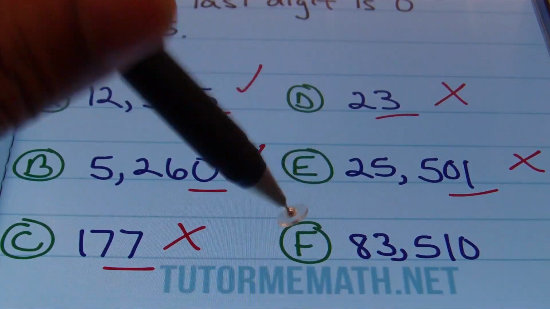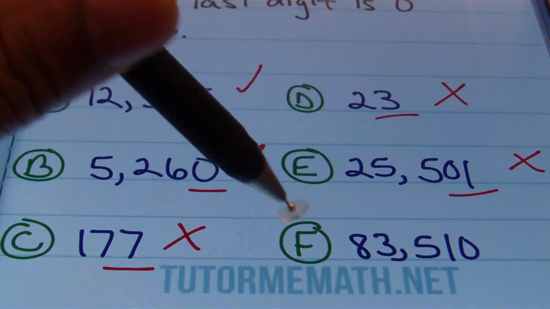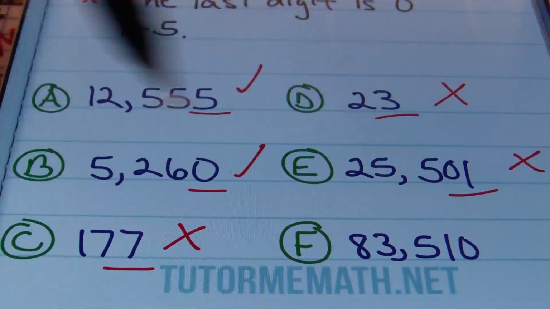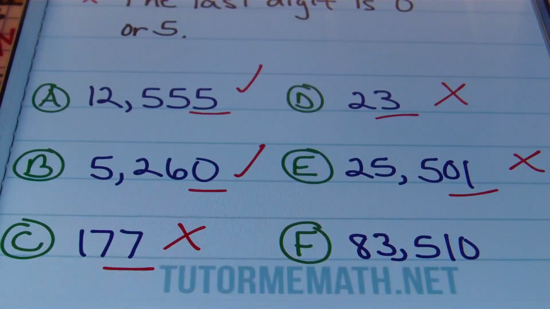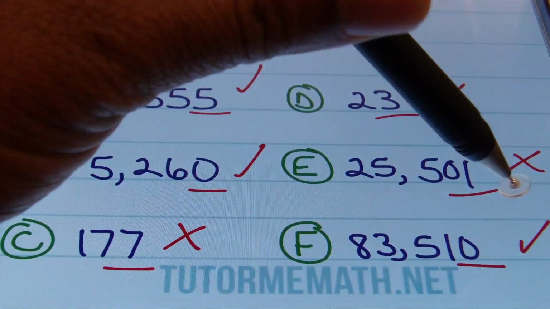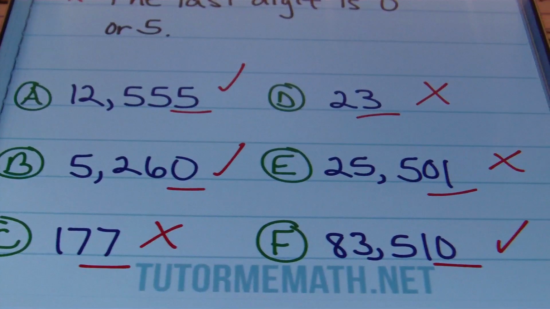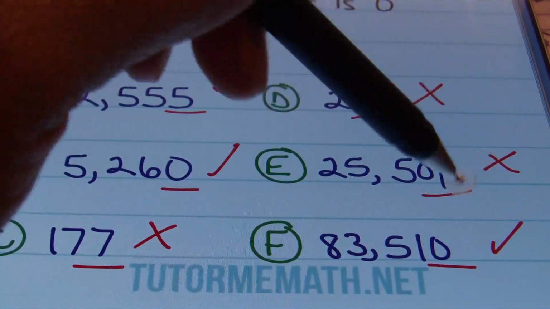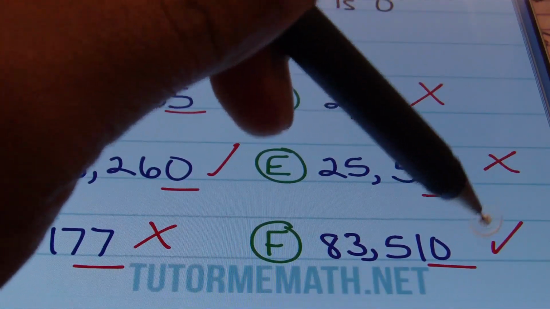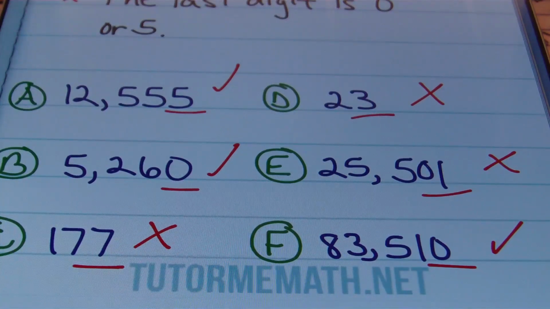If I look at F, you and I are looking at the same number together, simultaneously. We have 83,510. Is this number divisible by 5? Yes, it is. And how do we know that? Because the last digit is 0. So yes, 83,510 is definitely divisible by 5. Let's look at the next number.